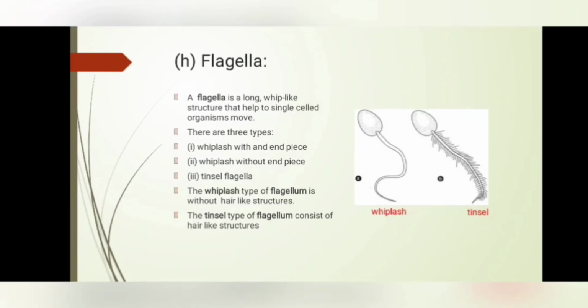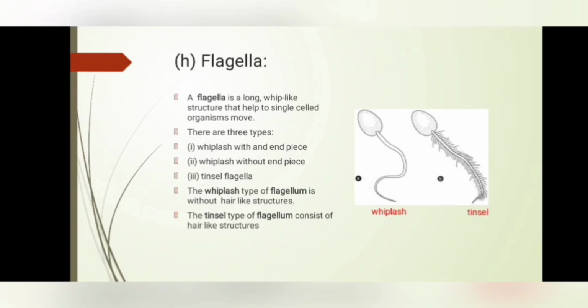Flagella is a long whip-like structure that helps single-cell organisms move. It helps the cell move from one place to another. They have two main types, whiplash flagella and tinsel flagella.